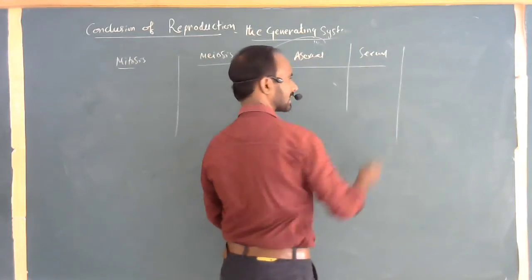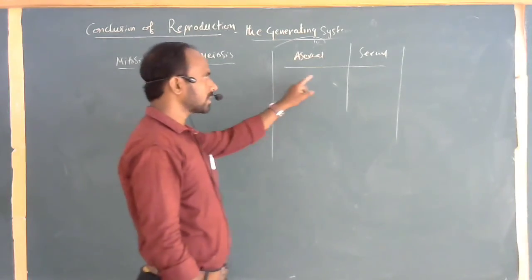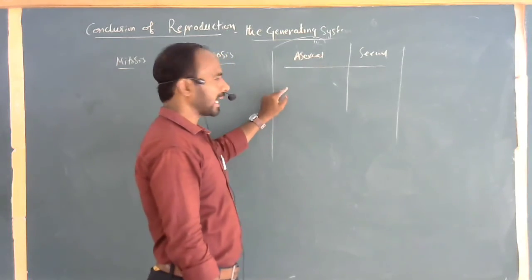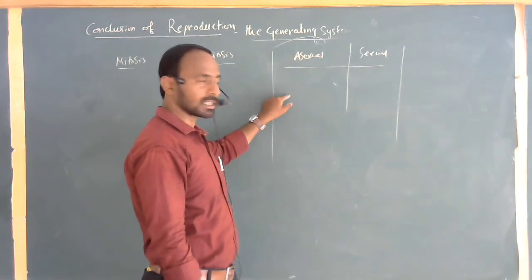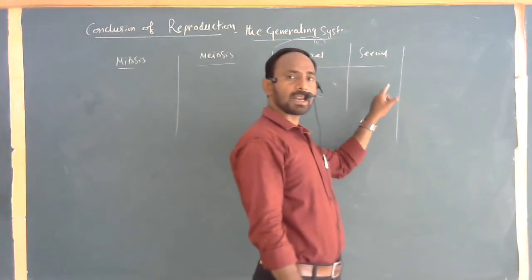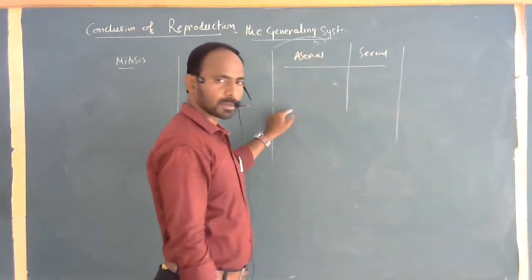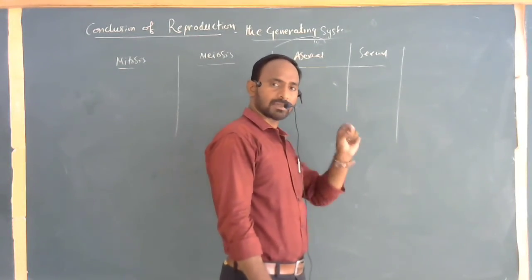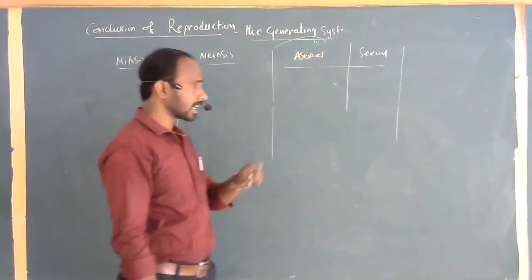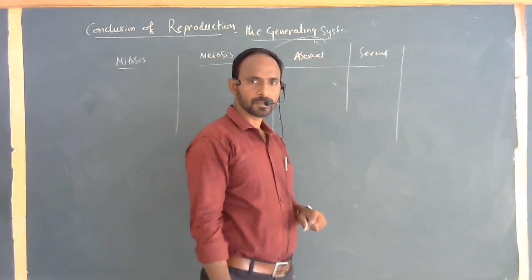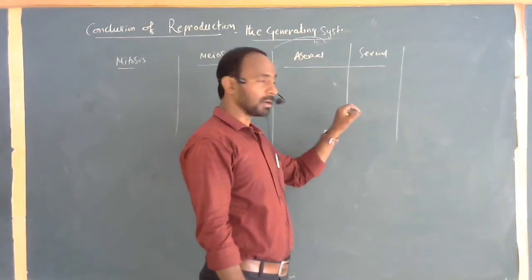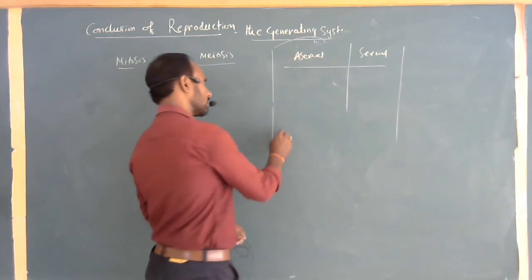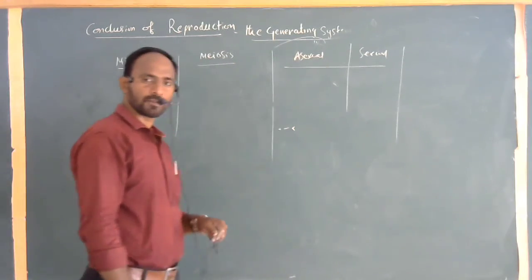You know clearly, gametes are not involved in asexual reproduction, whereas gametes are completely involved in sexual reproduction. No formation of zygote in asexual, formation of zygote in sexual. New characters do not arise in the asexual mode of reproduction. New characters are involved in the sexual mode of reproduction. The offspring produced asexually is completely identical to the parent. But in sexual reproduction, the offspring have some characters from the male, some from the female, and some characters may not be present in either parent. These offspring are utilized for the production of new evolutionary characters, whereas asexual offspring are not compatible for evolution of characters.